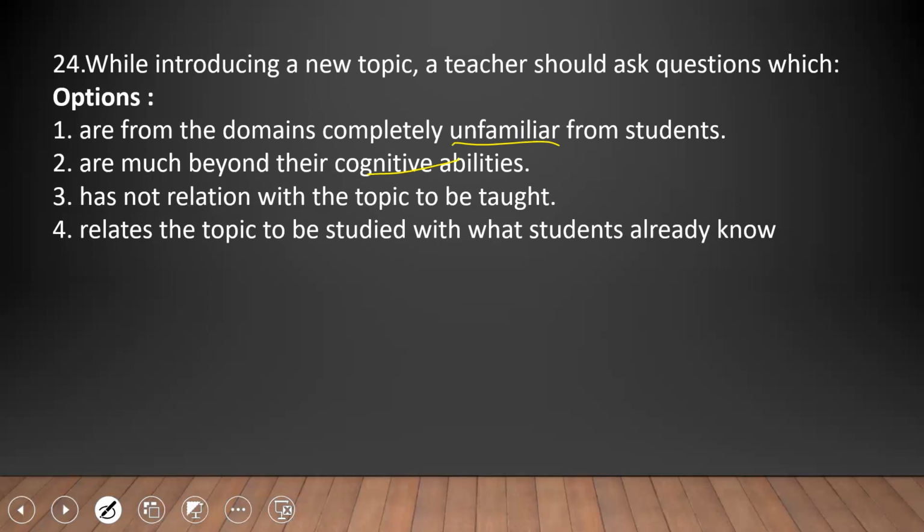So the fourth option relates the topic which students already know and which we are going to teach, which is a relation. So option D is the right answer here. Next question.